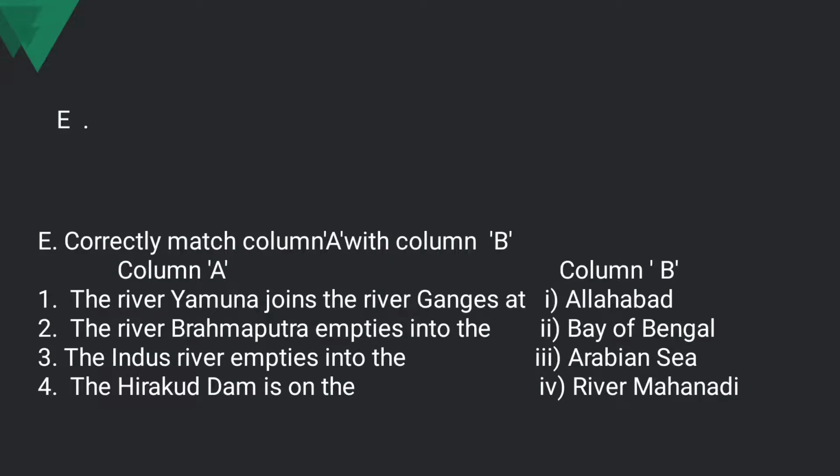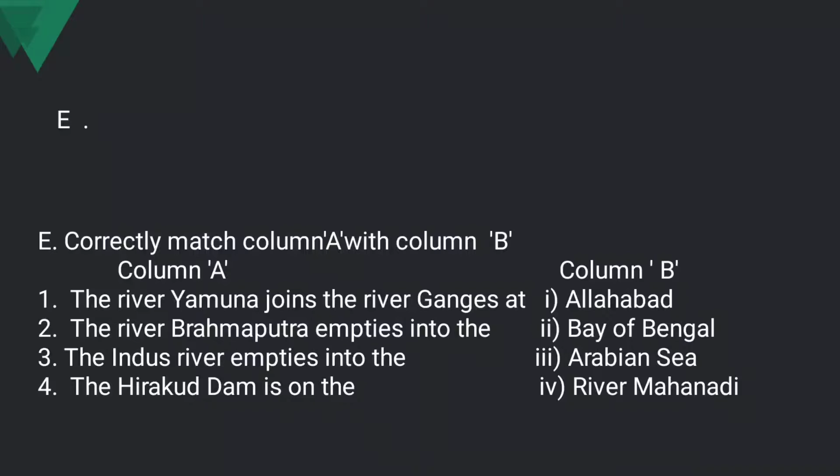Moving on to the matching, next exercise we have, correctly match column A with column B. So here what I have done, I have written the correct answers in front of the column A. Okay. Now column A we have number 1. The river Yamuna joins the river Ganges at, answer is Allahabad.